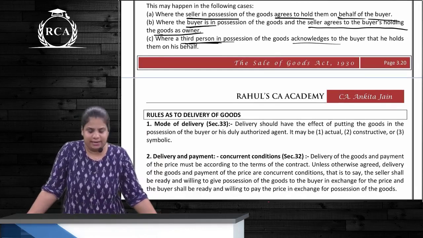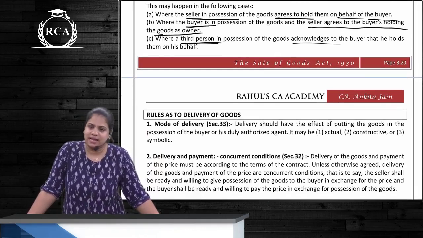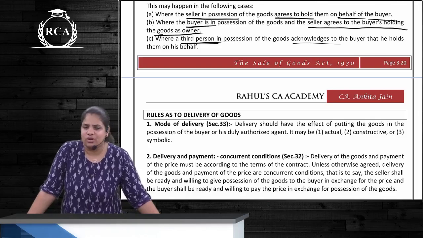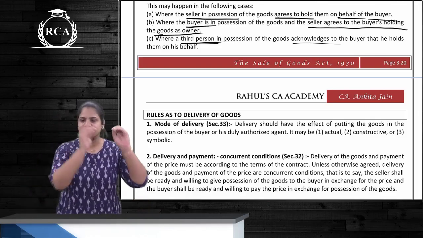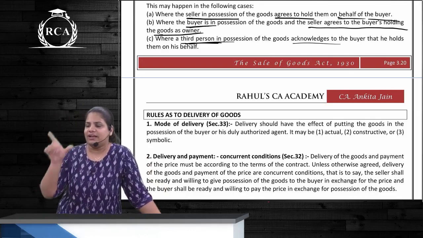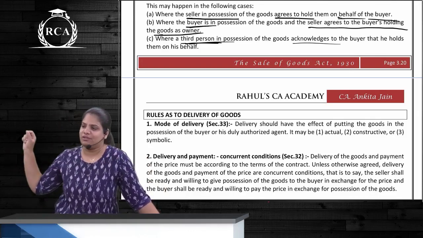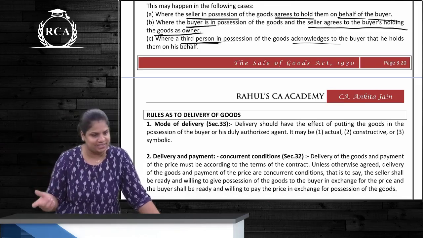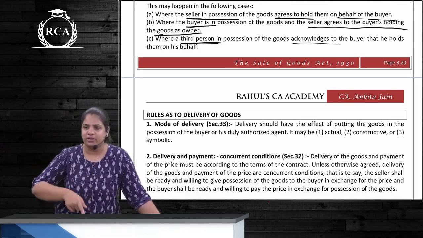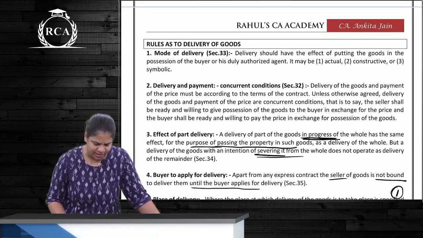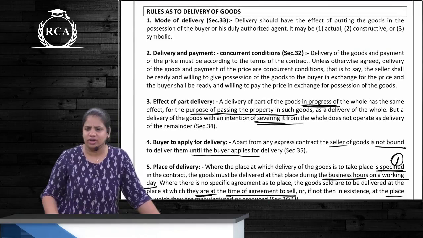Where the third party acknowledges that he is holding on behalf of them. Correct? So what was the example? Cold storage example. So the 1000 kgs potatoes are there only. Earlier the seller's name is written in the register. Now the cold storage keeper strikes off the seller's name and writes the buyer's name. Have the goods moved? No. But is delivery done? Yes, it is. Clear? Now so many rules of delivery we have. First is mode of delivery.